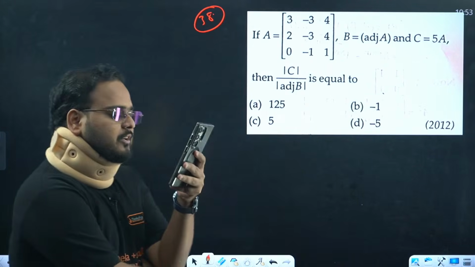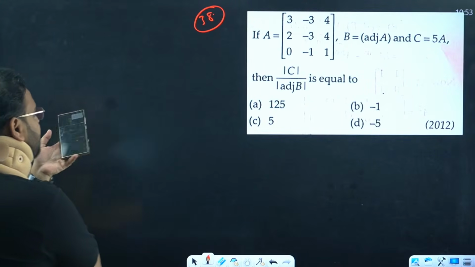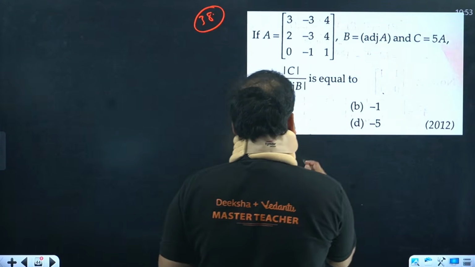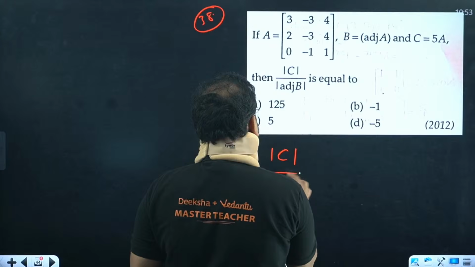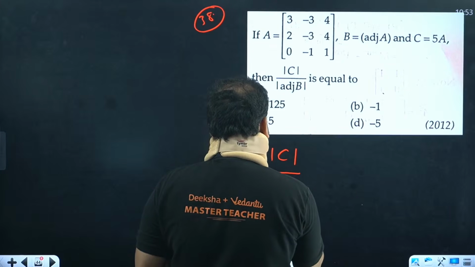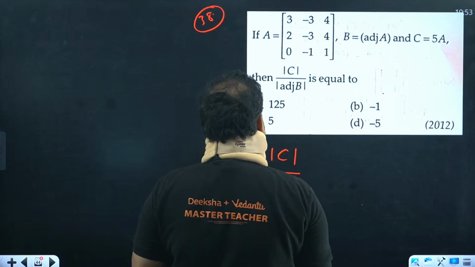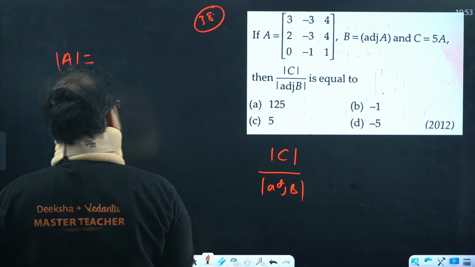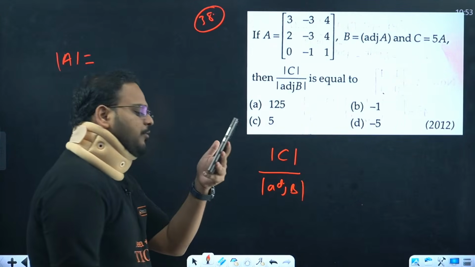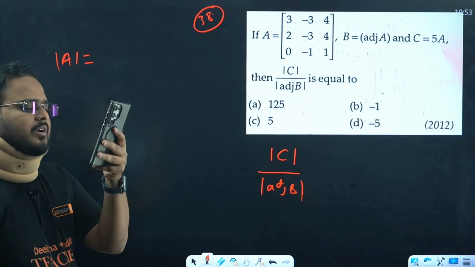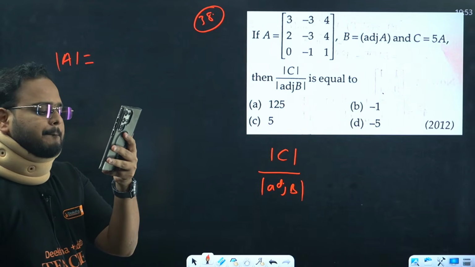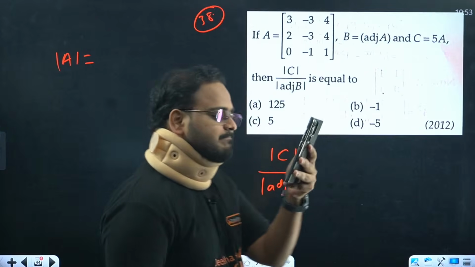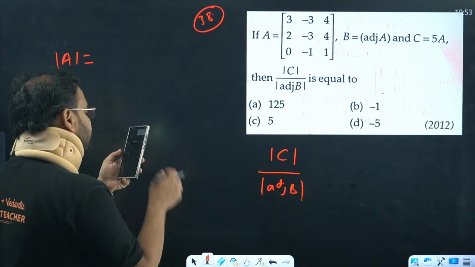I hope this is clearing your doubt. Okay, 38th one. They're asking determinant of C by adjoint of B determinant. Let's find determinant of A first. Determinant of A is coming as how much? Narendra, what is the answer for determinant of A? Okay, Divya, later. Narendra, give me answer.